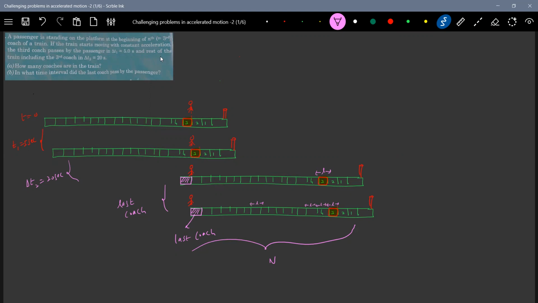Let L be the length of each coach. What is the time it will take to cover it? I'll indicate it here also. So this L should be equal to a into 5 squared by 2.